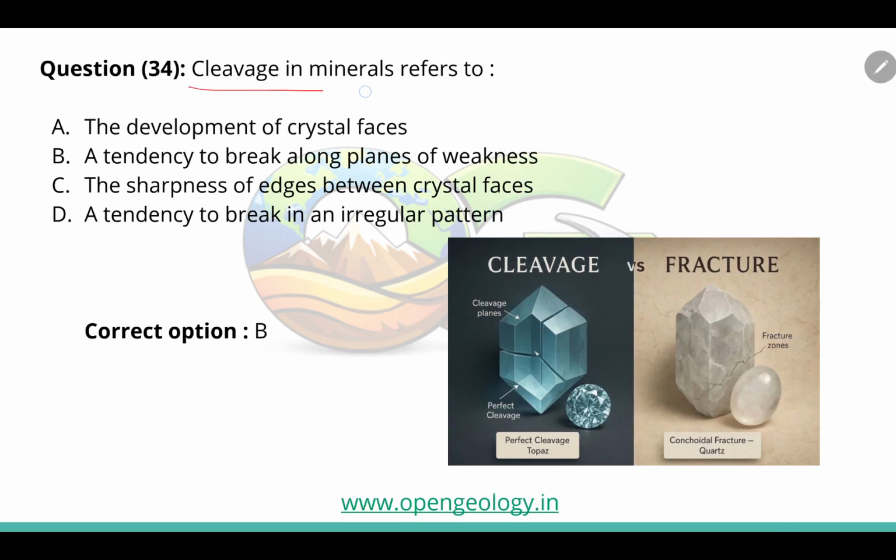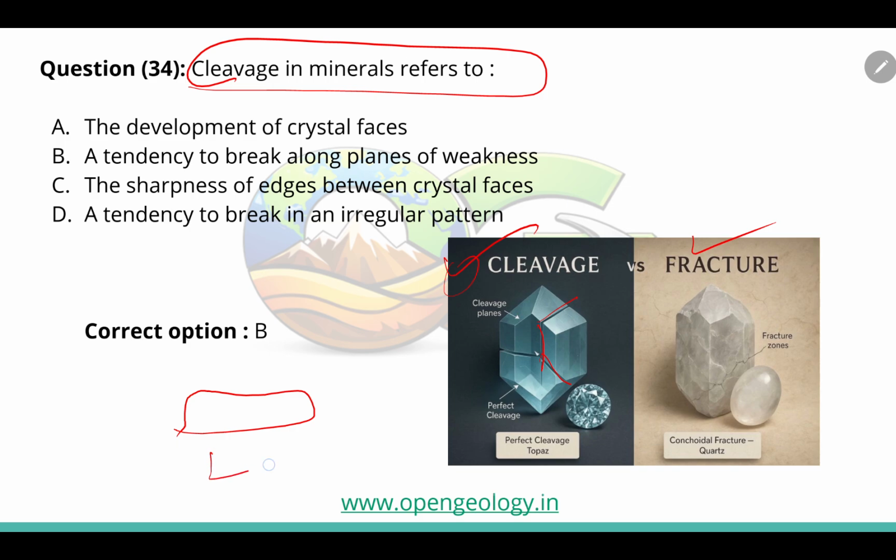Another question is, cleavage in a mineral refers to what? You have two terms, cleavage and fracture. Cleavage stands for a perfectly broken surface. If we break mica, it can be split like sheets. These are the cleavage planes, while fracture is an irregular surface. We cannot get a flat surface, so it's an irregularity.